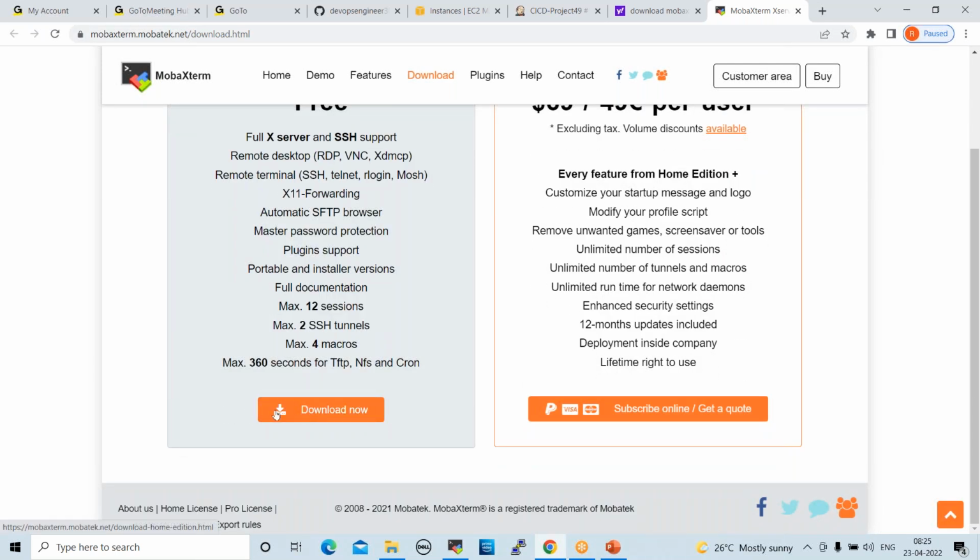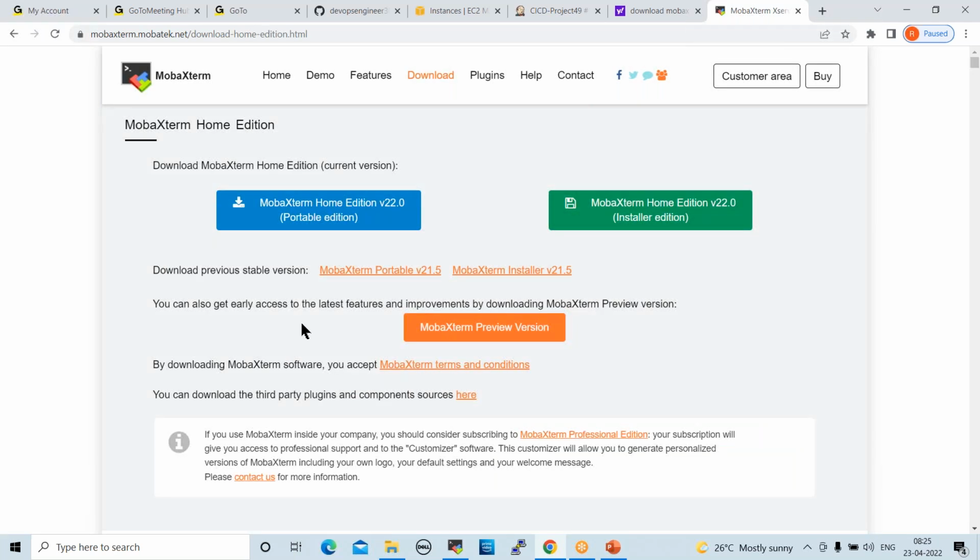So once it is downloaded, click on download now. Yeah, you can download this. Both the Mobile Extreme Home Edition current version, or else a different version. Whatever you want to download, you can download. Both will work. Once you download this, you can unzip it, right click on this file and unzip. After that, you can double click on that. It will be installed.